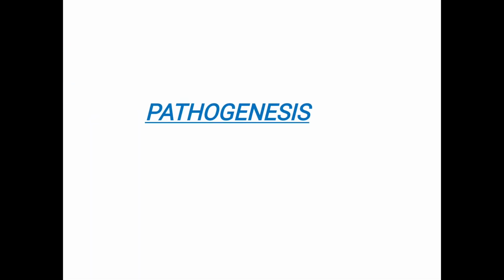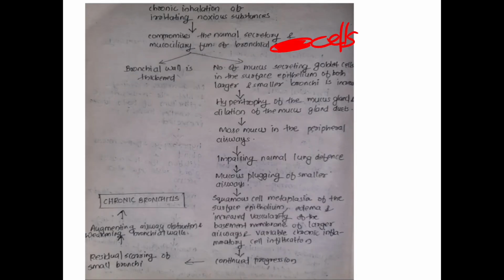Now, coming to the pathogenesis. As a result of the chronic inhalation of irritating noxious substances, this may compromise the normal secretory and mucociliary function of the bronchial cells. As a result of viral infection, there is a chance of necrosis of the bronchial epithelium and destruction of the ciliated epithelial cells. So, you can see the bronchial wall is thickened as a response to these infections.